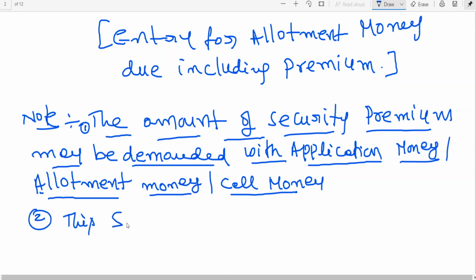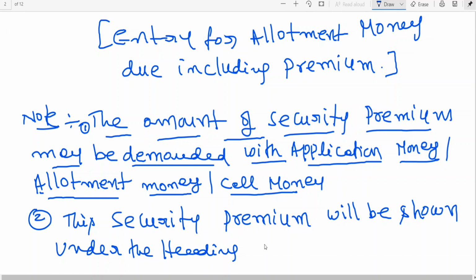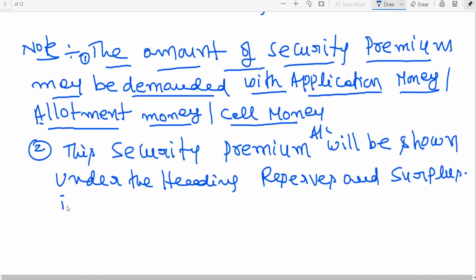This security premium will be shown under the heading reserves and surplus. This security premium account will be shown under the heading reserves and surplus in the balance sheet. So I told you we are having a format. You need not worry. This is why I am dictating these things, because in a true or false statement you may get it.